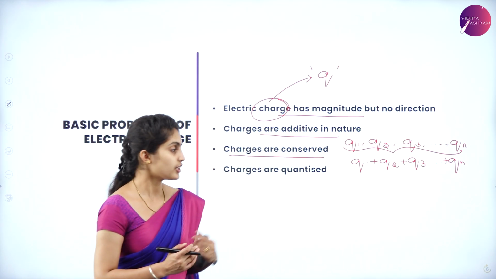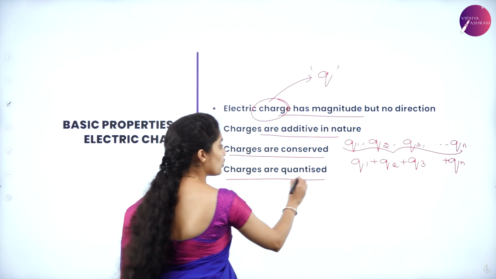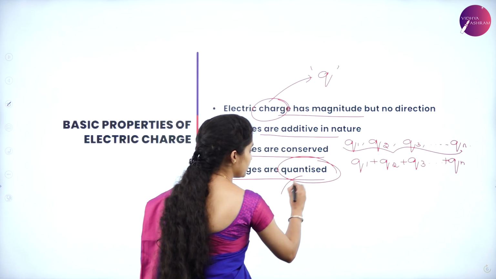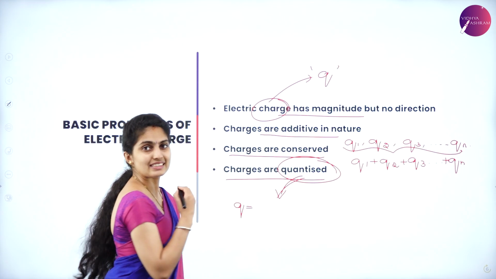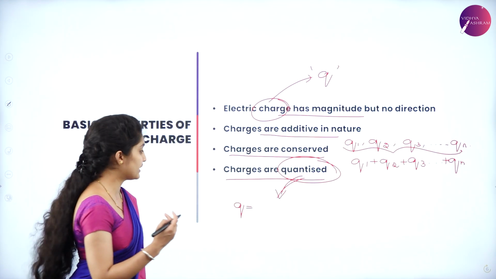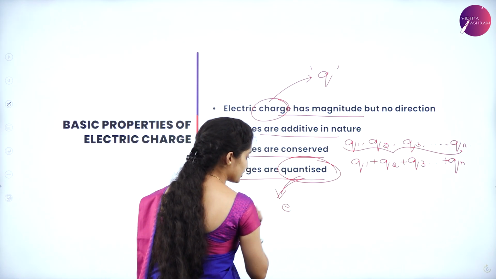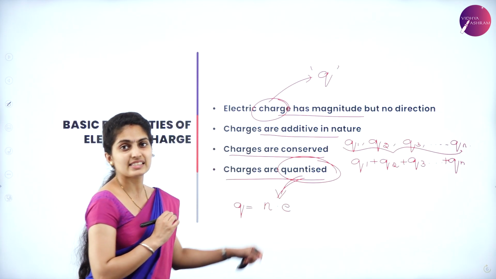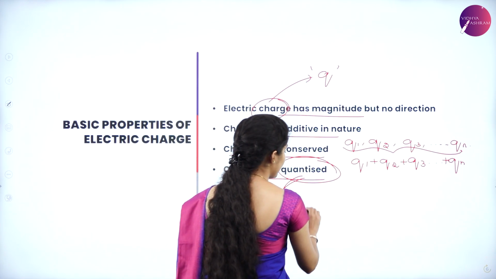Lastly, charges are quantized. What is quantization? According to the principle of quantization, the charge is an integral multiple of the basic unit of charge, the charge of a free electron.